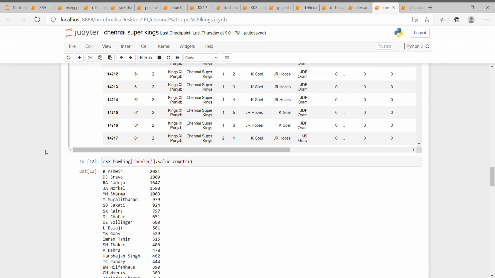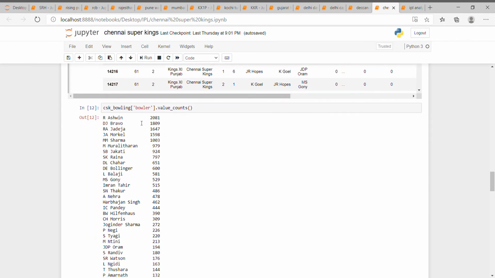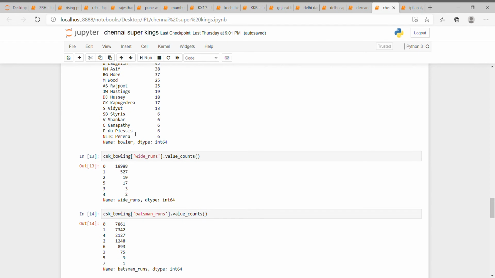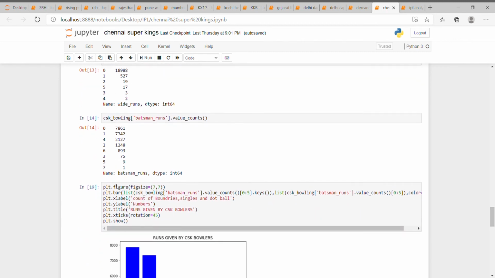And for the bowling career, you can see which bowler has bowled the most balls, that is R. Ashwin, 2081. Second is Bravo, and third is Jadeja. Now counting the wide runs: single wide runs, 527, continuous double wide runs, 19, and five wide runs, 17.